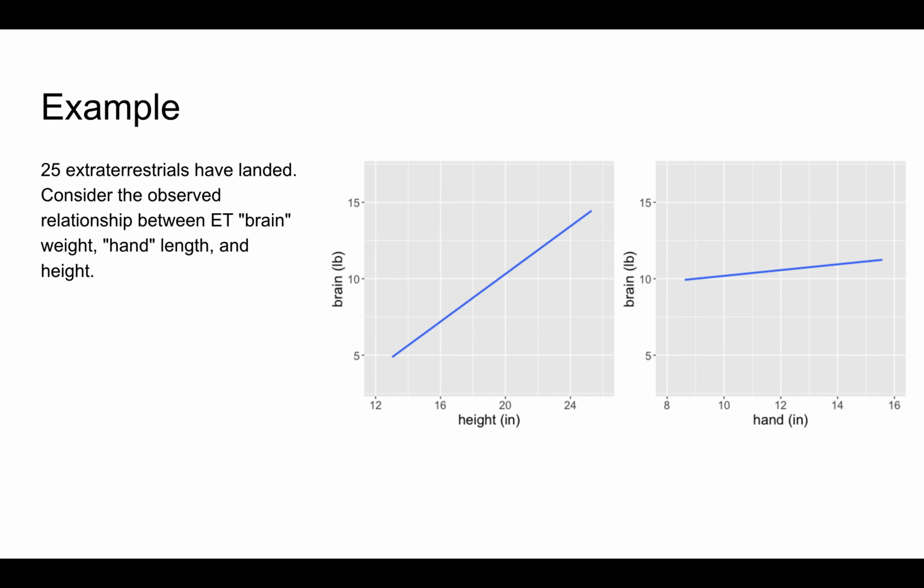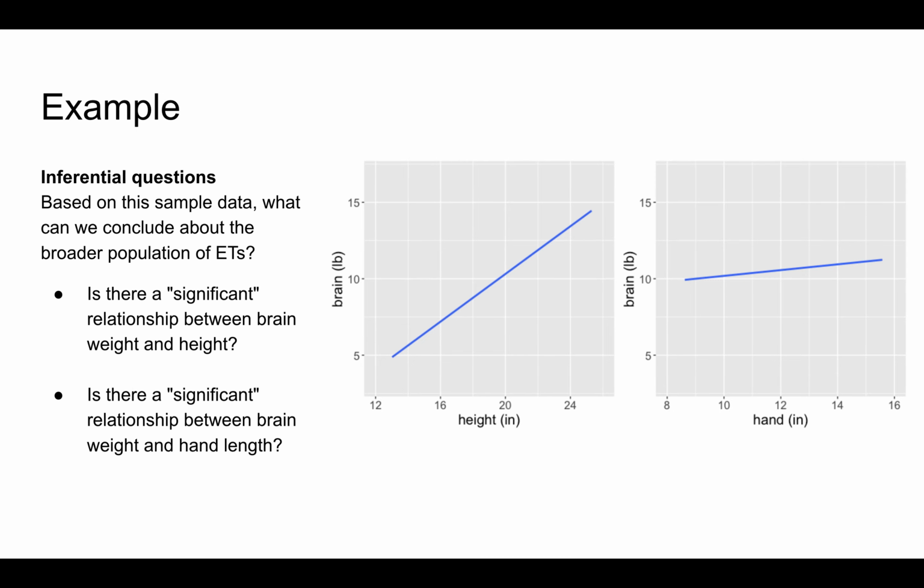Consider an example. Suppose that 25 extraterrestrials, or ETs, have landed on Earth. The observed relationships between ET brain weight and height, as well as between brain weight and hand length, are shown here. Notice that brain and hand are in quotes here because, of course, ETs are different than humans. For example, their hands, quote unquote, don't necessarily look like human hands. Further, let's assume that all of these measurements were taken with the highest ethical standards.